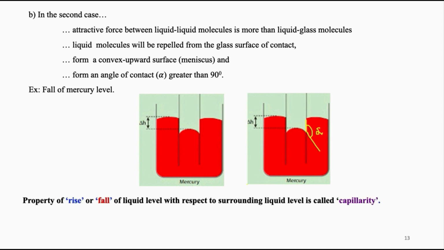And finally, the property of rise or fall of a liquid level with respect to the surrounding liquid is called capillarity. If the liquid rises, it is called capillary rise; otherwise it is called capillary depression. Now, let us quantify the capillary rise or fall. Before that, let me ask you an interview oriented question. What is the practical application of this aspect? That is, why should we quantify the capillary rise or fall?